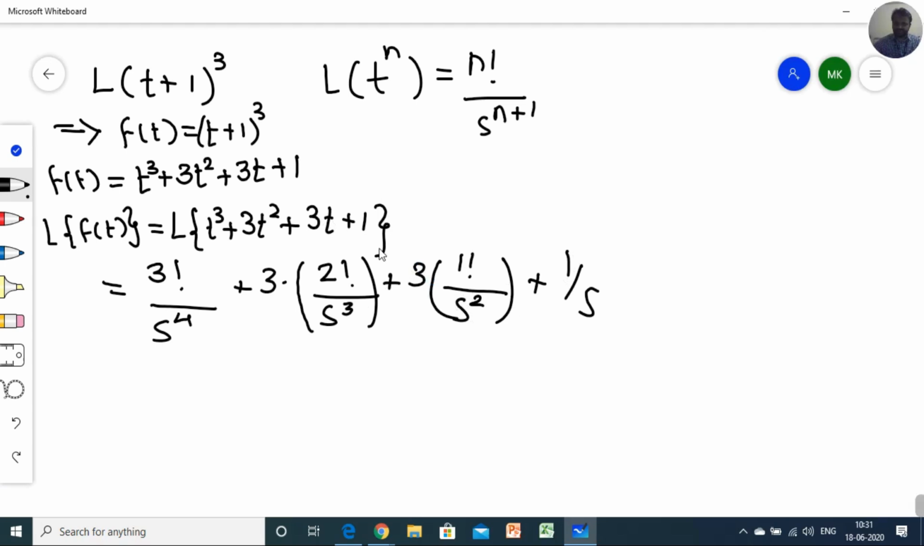Because the Laplace of any constant term, if there is something like 2, then we have to write just 2 by s. If there is a, b, c, d or any constant, you have to write a by s.